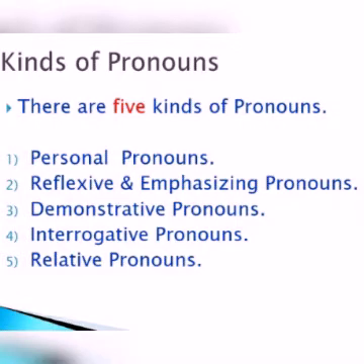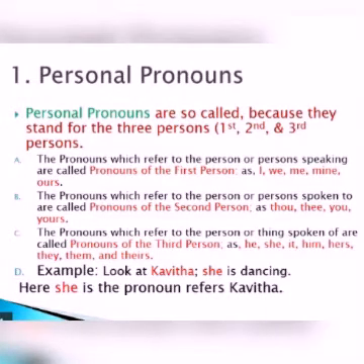There are 5 kinds of pronouns: personal pronouns, reflexive and emphasizing pronouns, demonstrative pronouns, interrogative pronouns, and relative pronouns. Let us repeat once again. How many kinds are there? There are 5 kinds of pronouns. First is personal pronouns. Second, reflexive and emphasizing pronouns. Thirdly, demonstrative pronouns. Fourthly, interrogative pronouns. And last, relative pronouns.